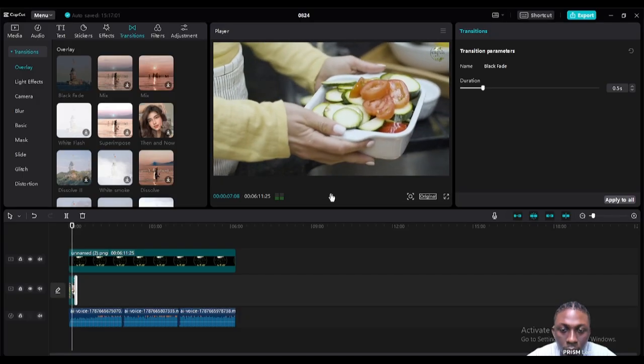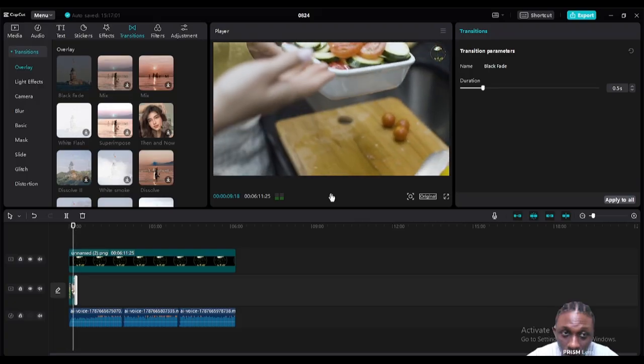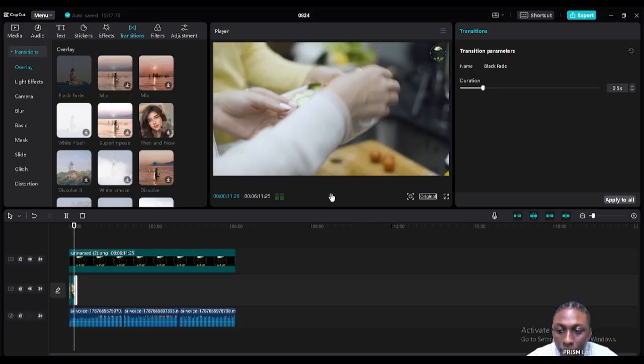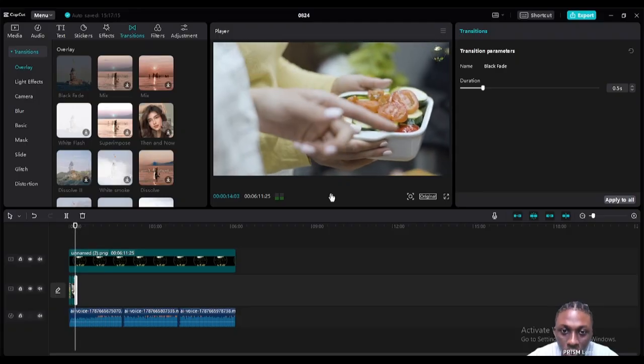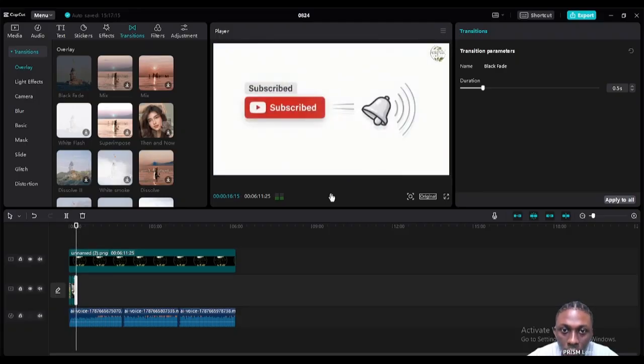So black fade transition has now been added. Let's watch how it's going to end. Exactly. So you see that transition was fast.